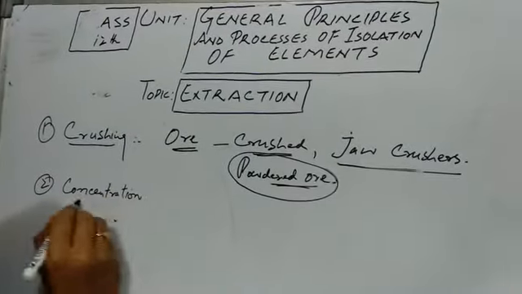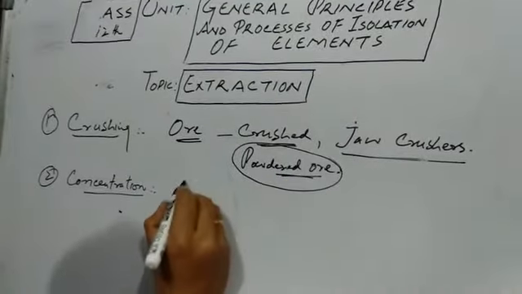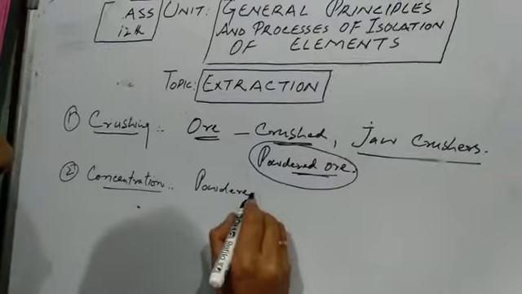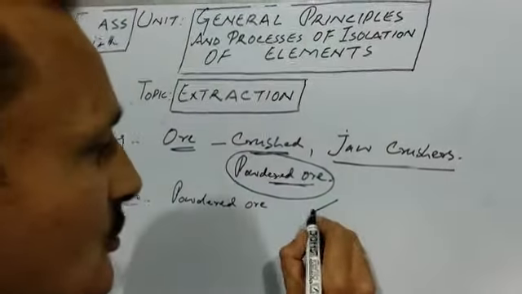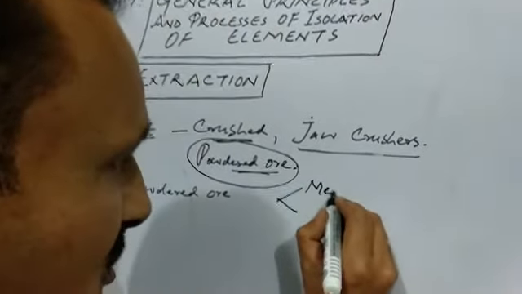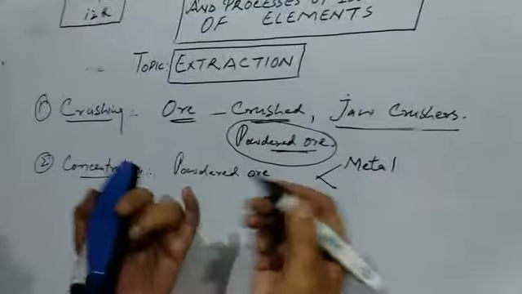By the word concentration, we mean that we take the powdered ore. Now this powdered ore contains two components. One, the metal which is to be extracted, and impurities that may be present in that.